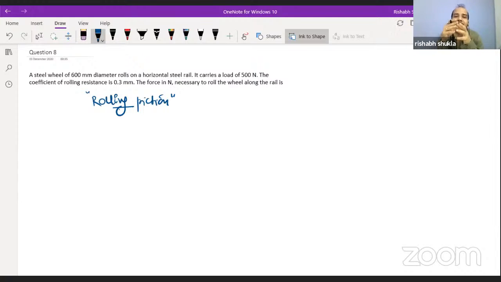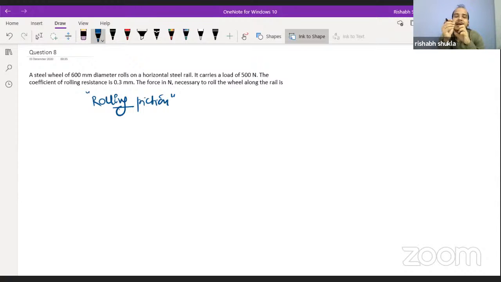This is one type of question that can be asked. In one way or another, they would have provided you the weight, the diameter, the rolling resistance, everything. That we will discuss here only. That is why I have kept this rolling friction question straight from the previous year.